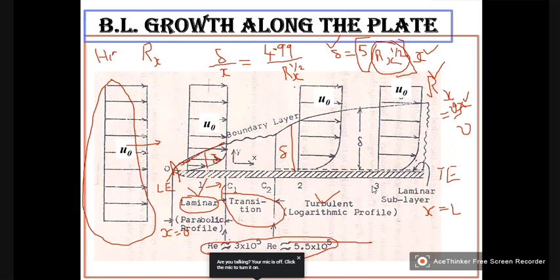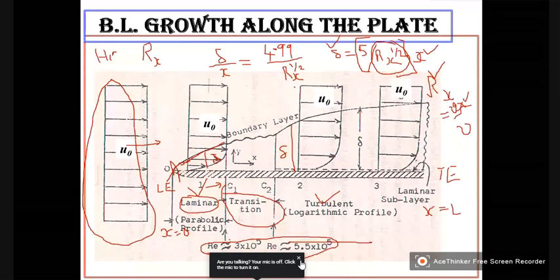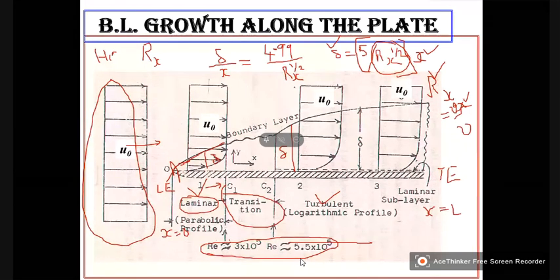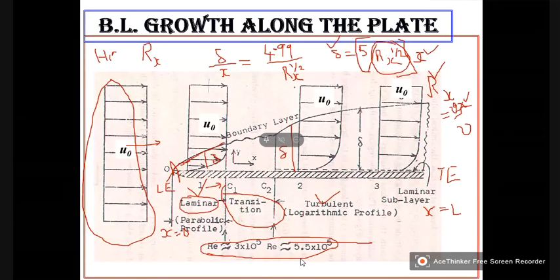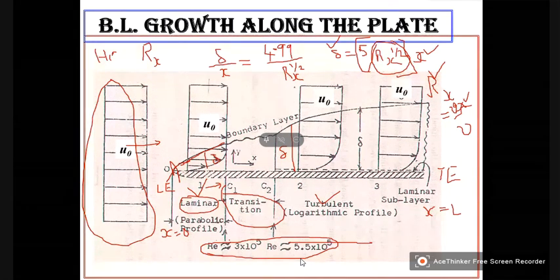Anyone? 4,000? Come on, one more answer. 2,300 or 2,000.